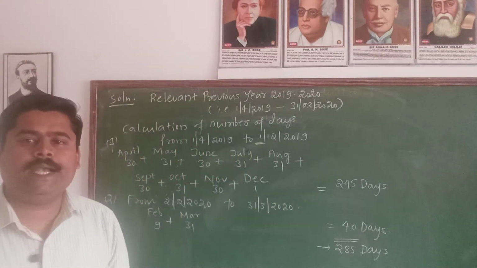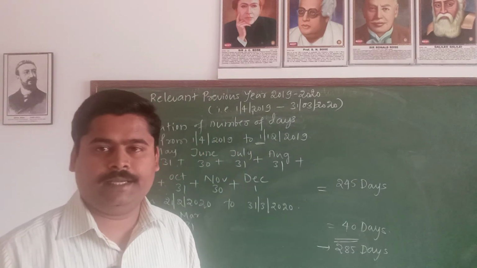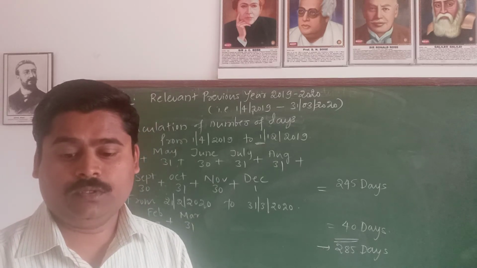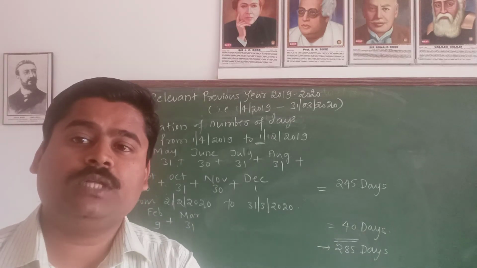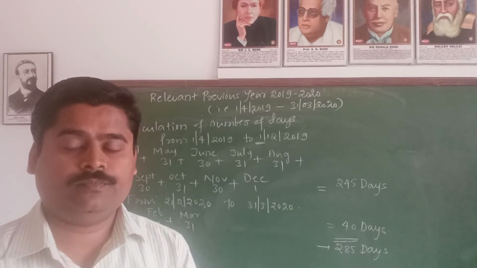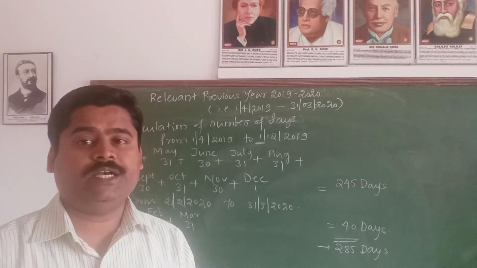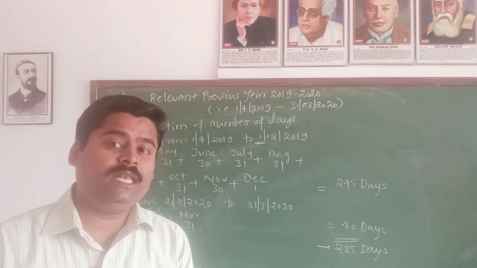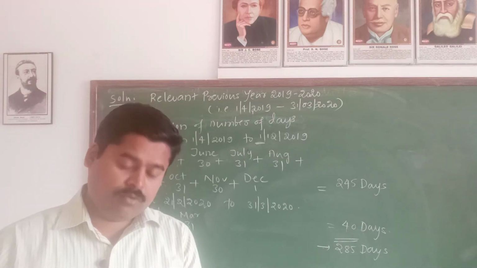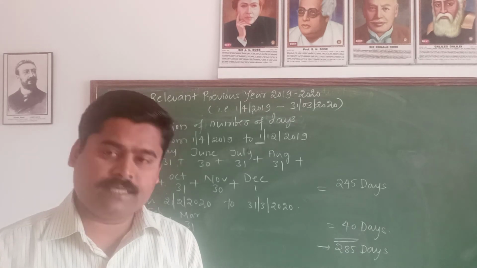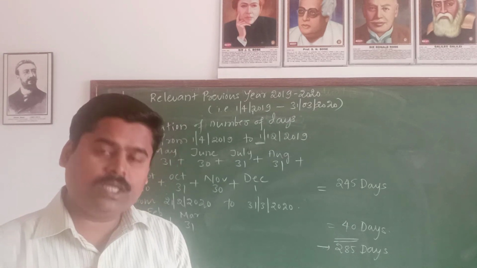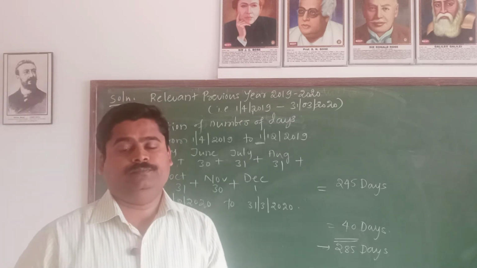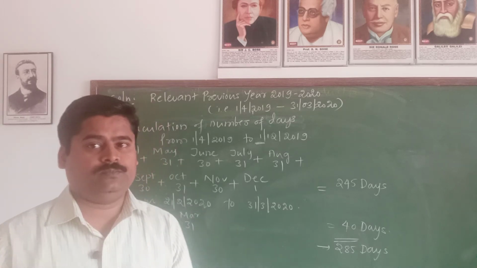When we add both the days, it gives us 285 days. Now you can go through the conditions. What is the basic condition? If he or she has been in India for 182 days or more during the previous year, this is the first basic condition.